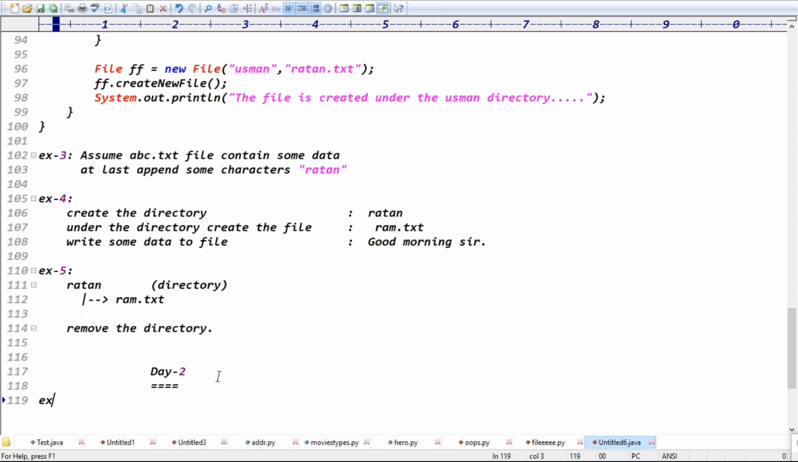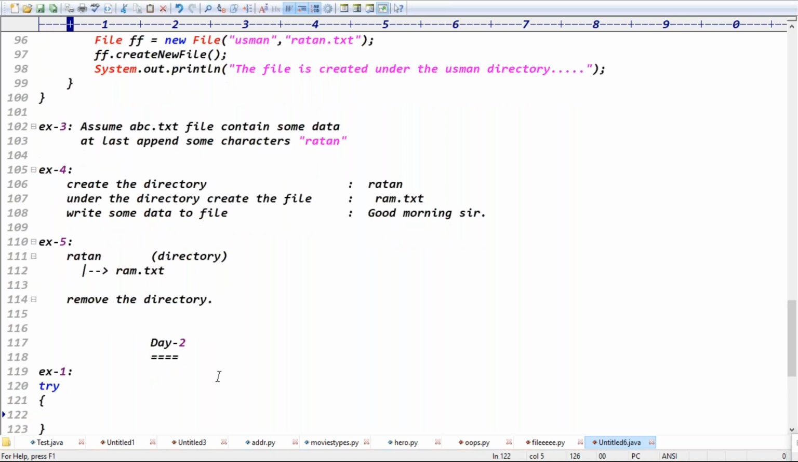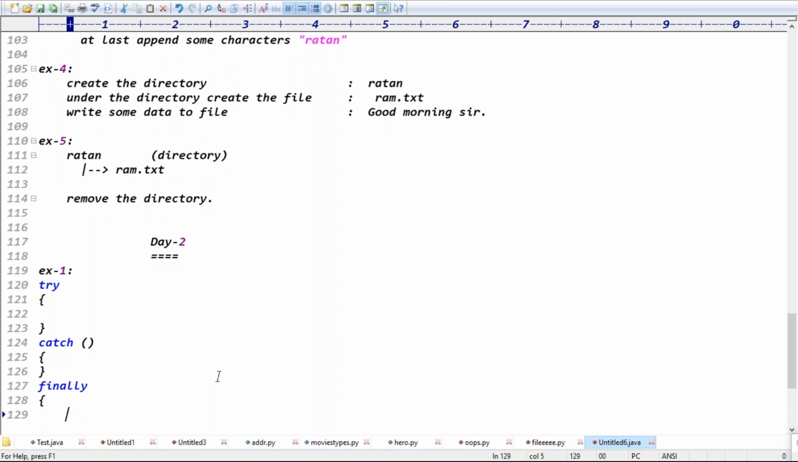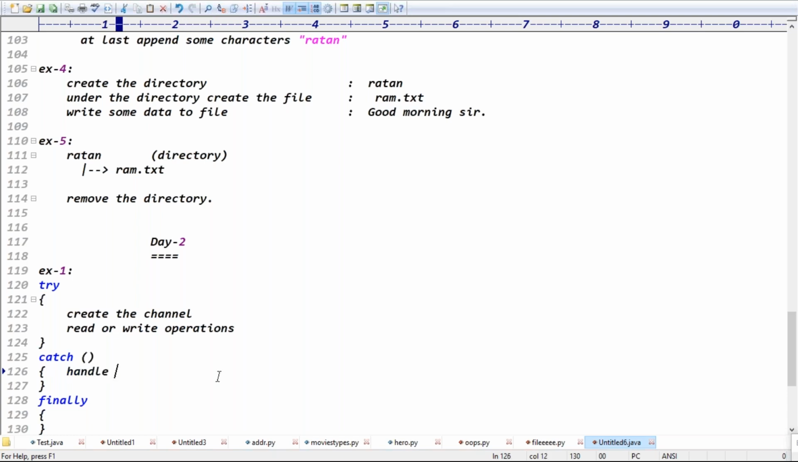The finally block. Exactly. Today can I do the example with the try catch finally block, right? So in the try block, create the channel and do the read or write operation. If anything goes wrong, in the catch block you simply handle the exception and write the exception handling message.